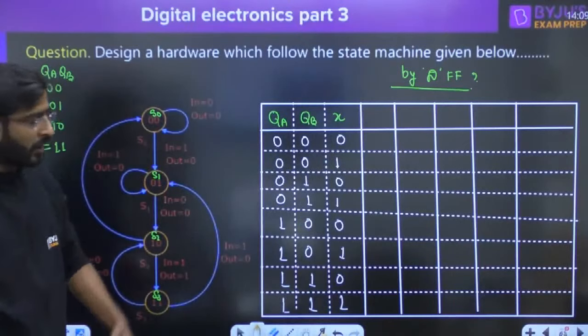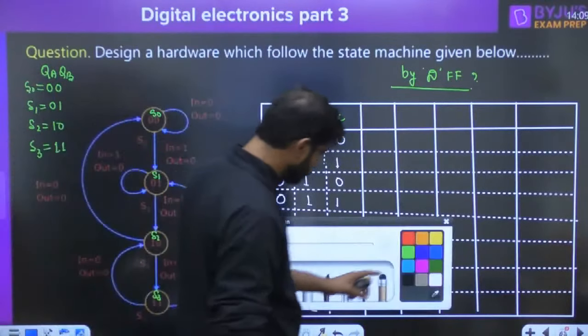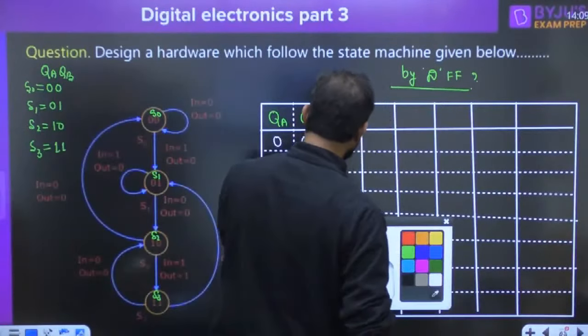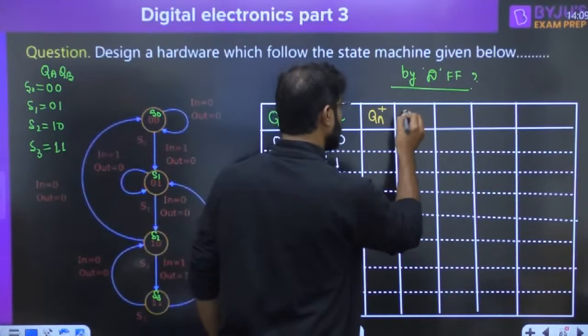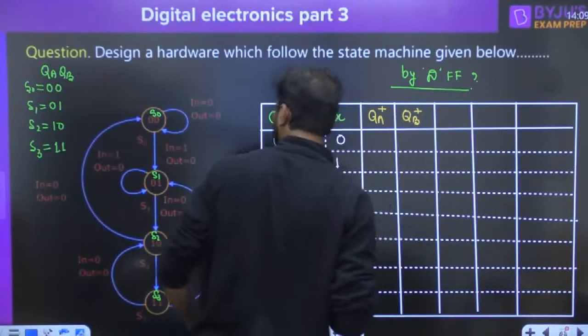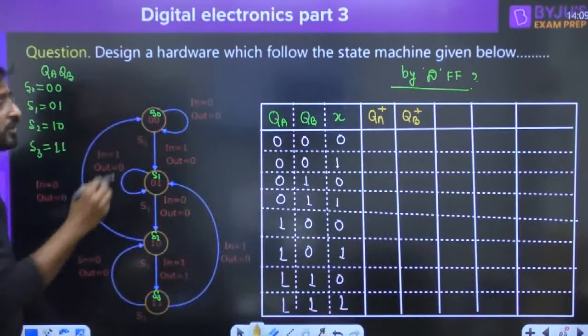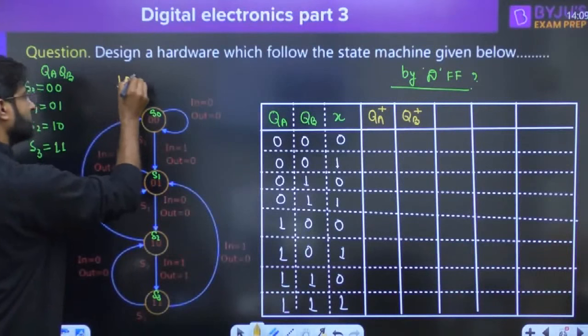How will it happen? So everyone try to understand. Now, the next state is called QA plus, and I am writing QB plus. If you observe this one, we have already discussed, this is the 101 detector.